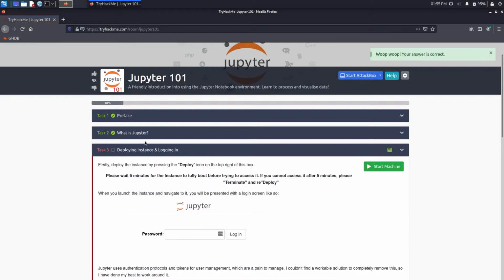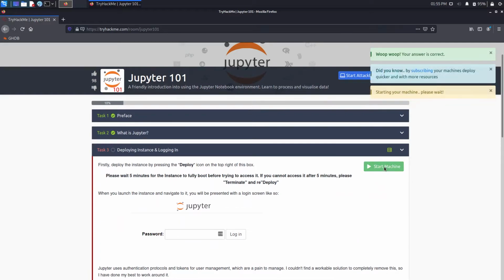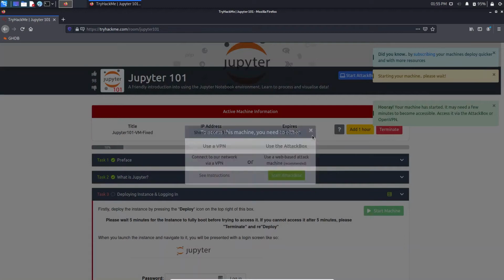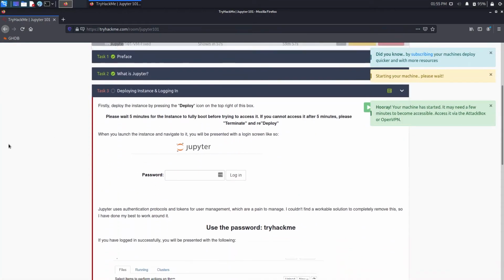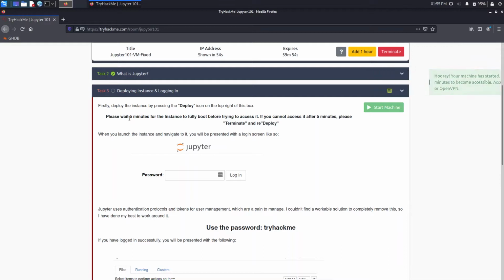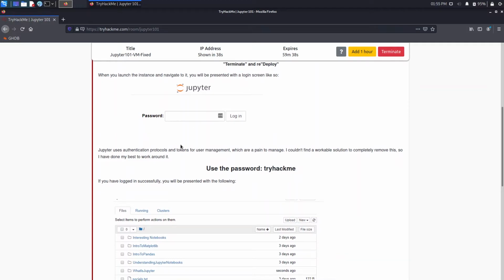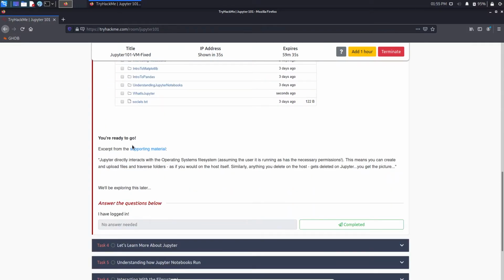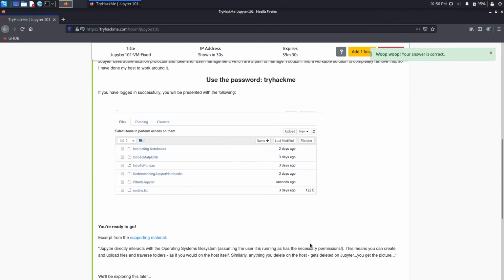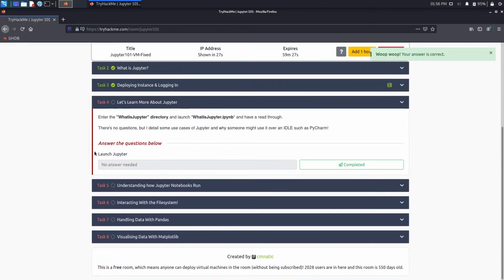Then for task 3, we need to deploy the instance and log in. So we'll just click on start machine. It will take 1 minute. It says please wait 5 minutes for the instance to fully boot before trying to access it. If you cannot access it after 5 minutes, please terminate and redeploy. I guess we will have a machine on the half side of the browser. It says use the password tryhackme, as it will ask for a login screen, and you are ready to go. For now we'll click on completed and wait for the deployment, just 30 seconds. So now we will learn more.